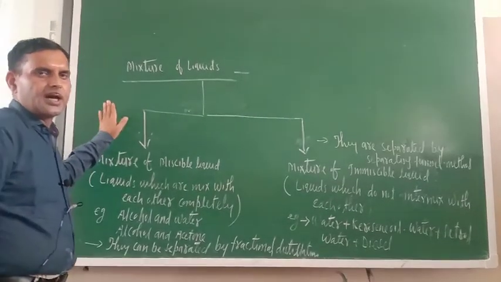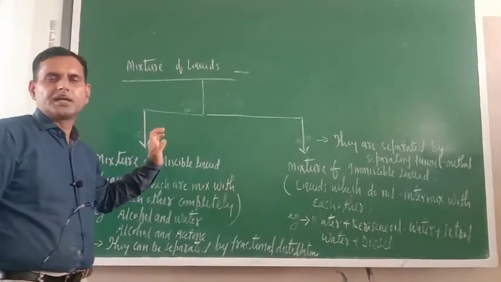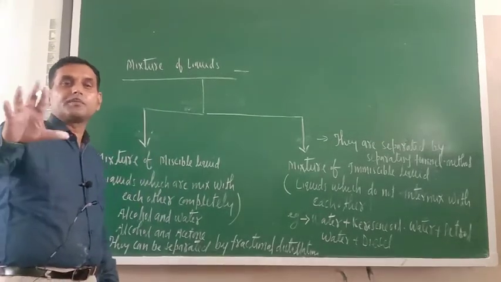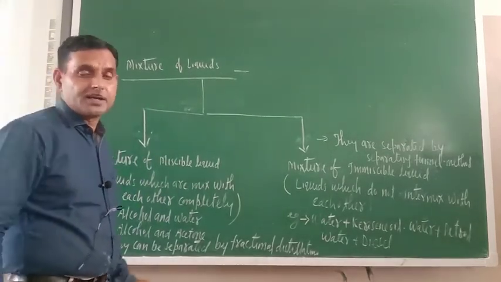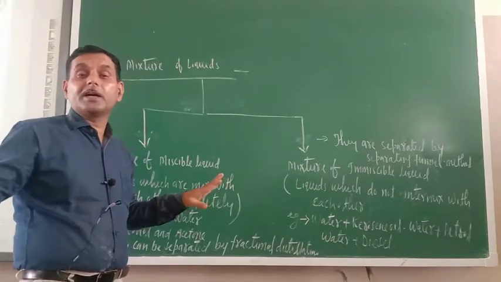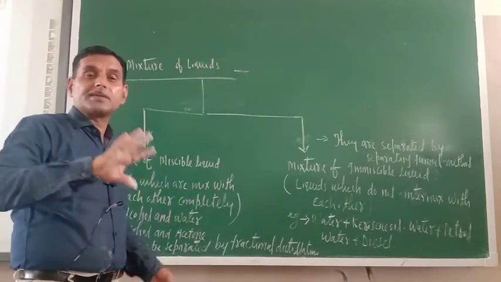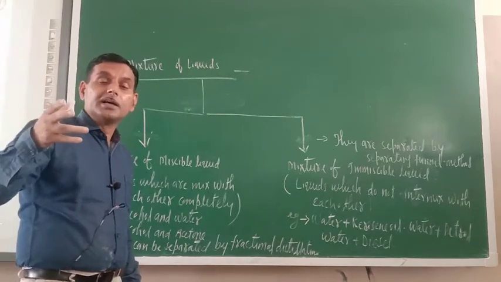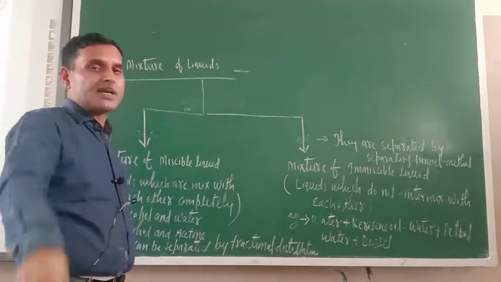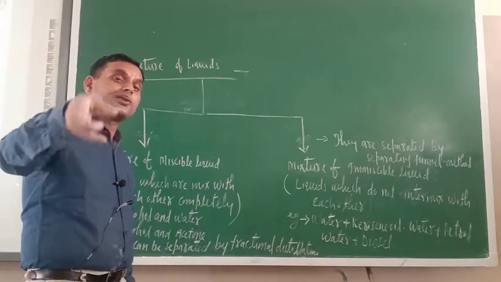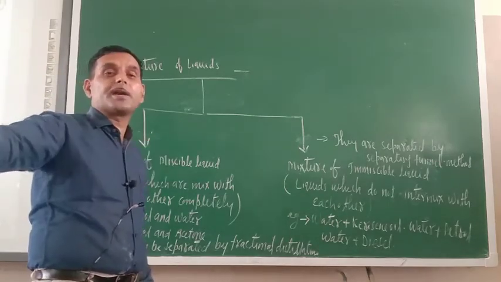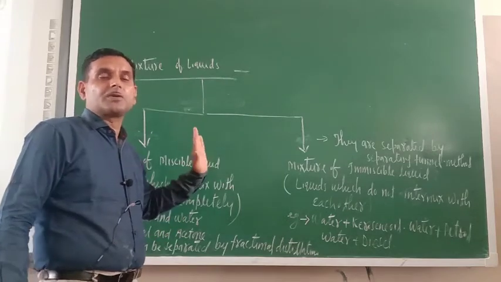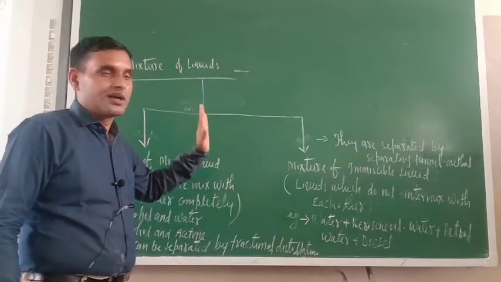Dear cadets, as you know, we are in the separating techniques. So we have got a mixture of different kinds and we want to separate the different components. For separating the different components of a mixture we require a difference in their physical properties, and we are utilizing those differences for separating them. Am I correct or not? Some of the examples, some of the questions we have already discussed.